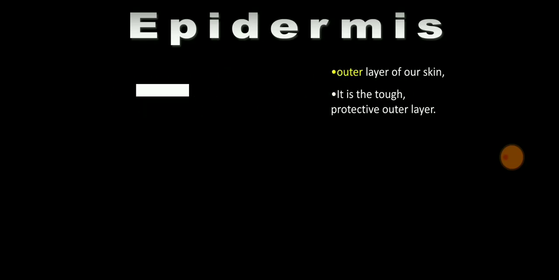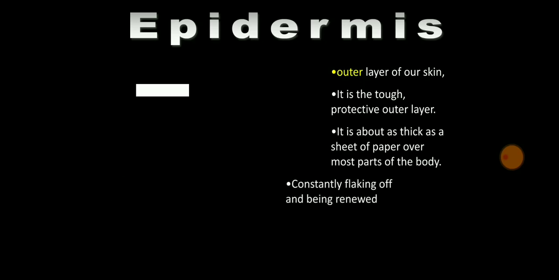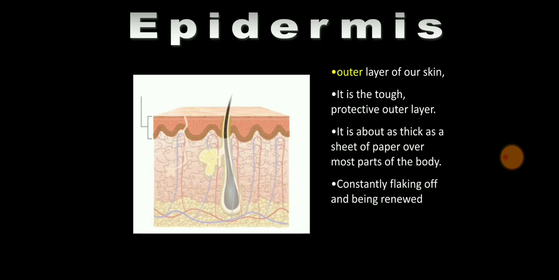Now there are mainly three layers of skin. The first layer is the epidermis. Epi means above or outer, so the epidermis is the outer layer of your skin. It is a rough, protective outer layer, about as thick as a paper sheet. Skin is the largest organ in your body and is constantly flaking off and being renewed.